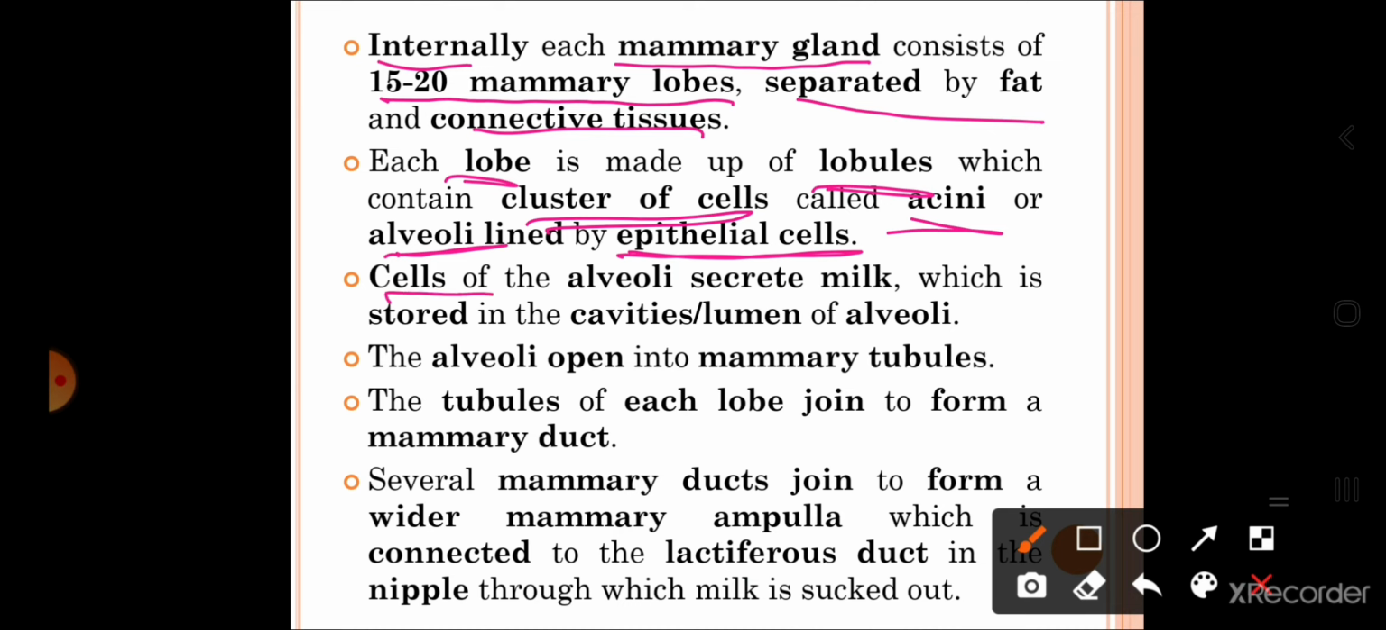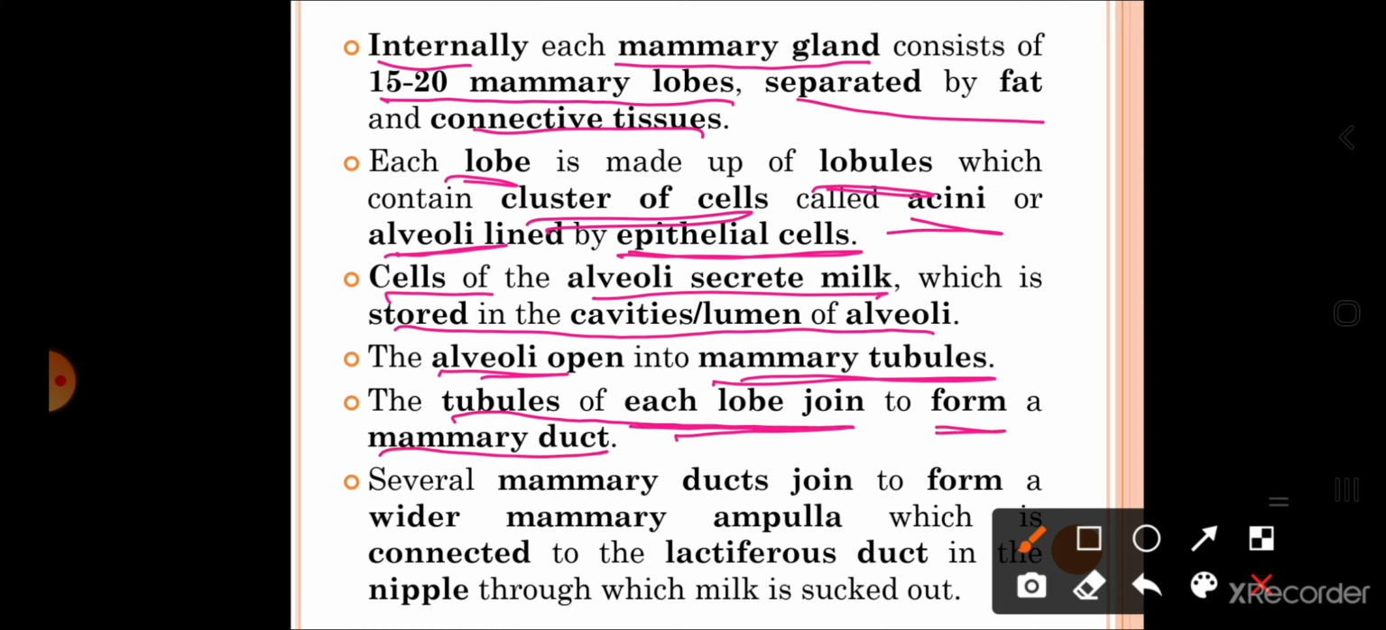The cells of the alveoli secrete the milk which is stored in the cavities or lumen of the alveoli. So, what is the function of alveoli? Its function is to secrete the milk, and this milk is stored in the cavity or lumen of the alveoli. The alveoli open into the mammary tubules. So, now these alveoli open where? In the mammary tubules. The tubules of each lobe will join and form a mammary duct.